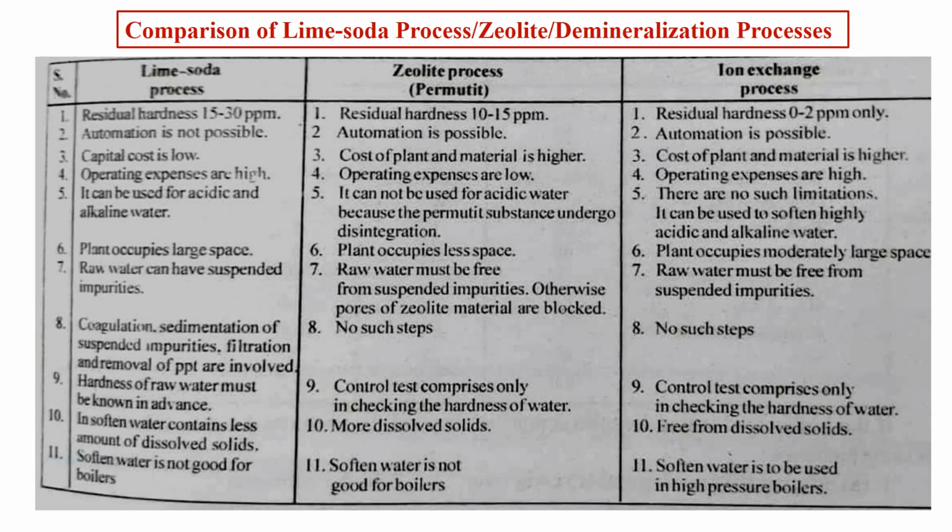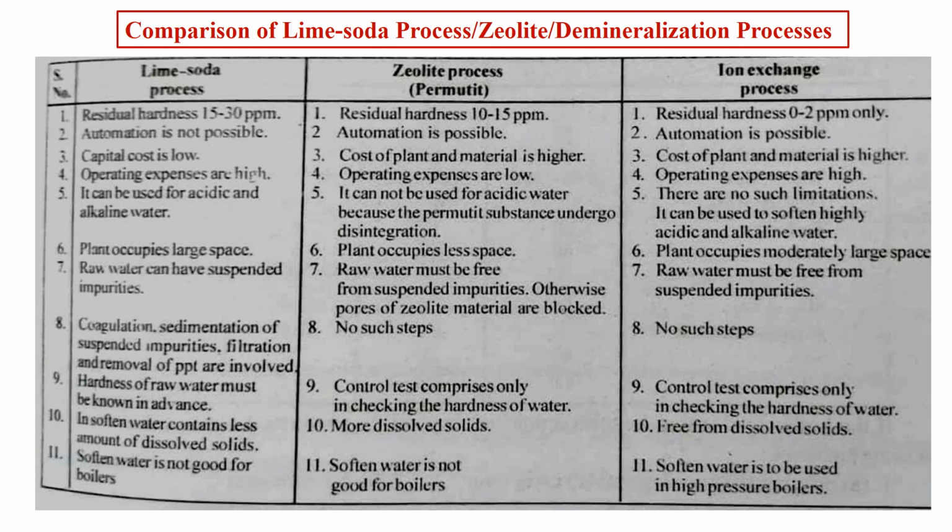This is the comparison of all the 3 known softening processes. The first column is for the lime soda, the middle one is for the zeolite, and the last one is for the anion exchange softening process. The efficiency of lime soda softening process has residual hardness of up to 15 to 30 ppm. In zeolite it is from 10 to 15. In anion exchange it is up to 2 ppm only.